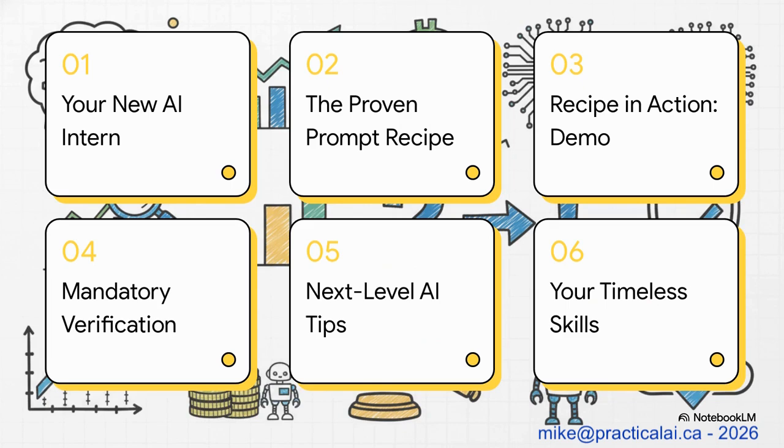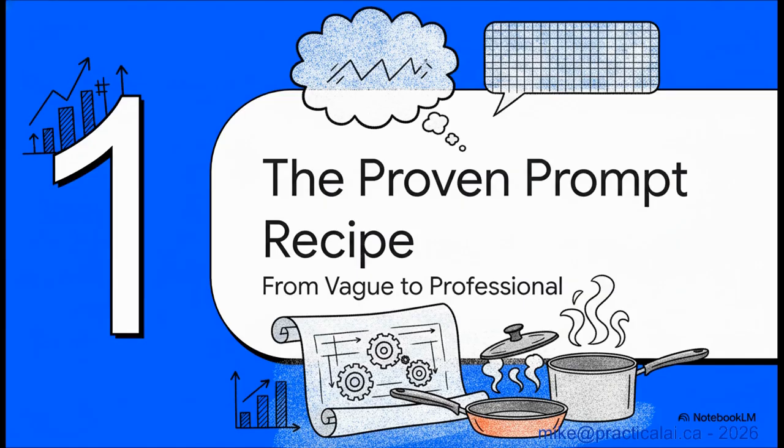So here's our game plan for today. We'll start with how to properly manage our new AI intern. Then we'll unpack the proven prompt recipe. That's our main tool. We'll see it in action with a quick demo, cover the absolutely non-negotiable verification steps, share some pretty cool next-level tips, and then wrap up by talking about why your skills are more important now than ever.